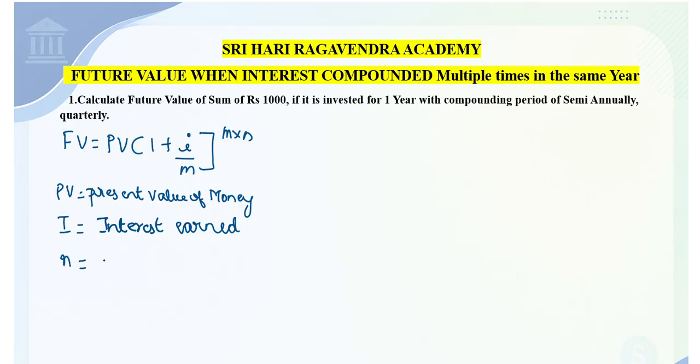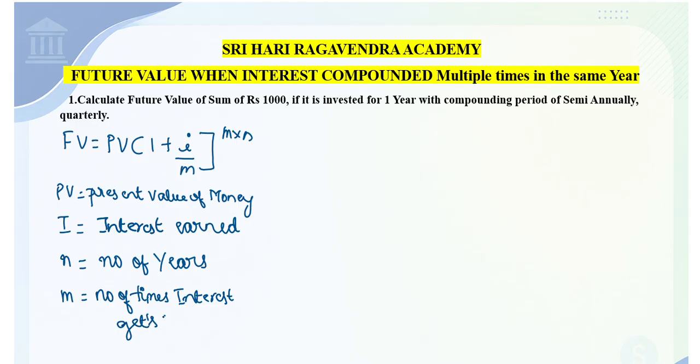N stands for number of years. M stands for number of times interest gets compounded.